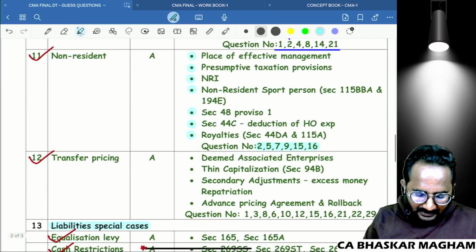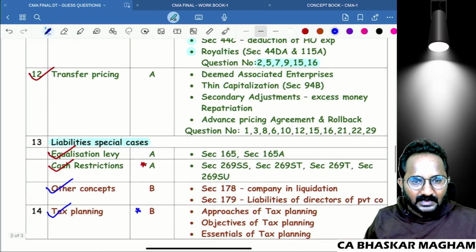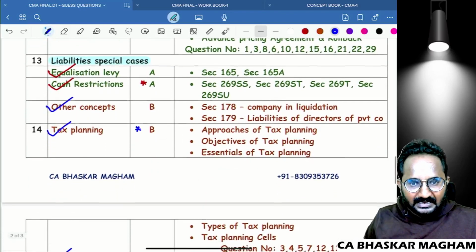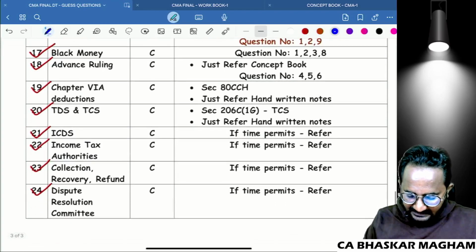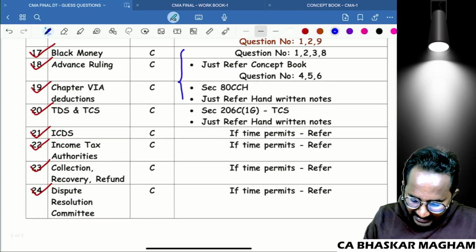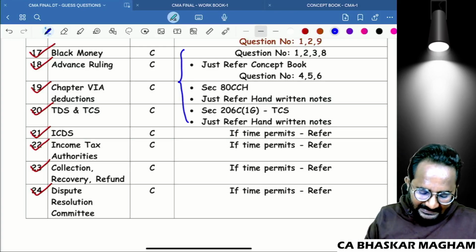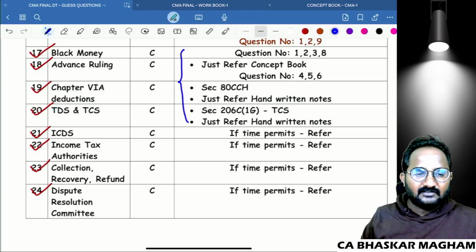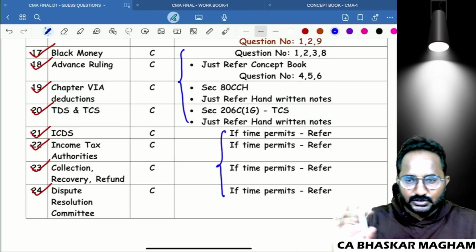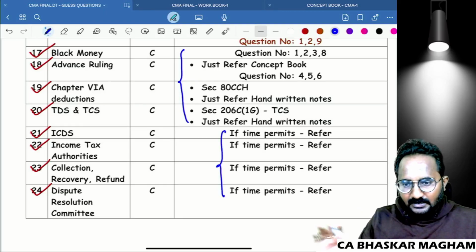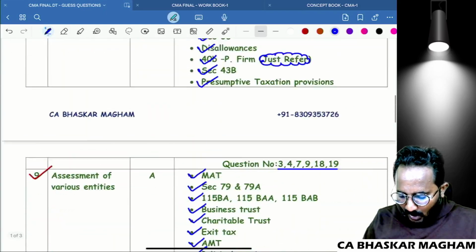If you are observing, the non-resident chapter is also the same, as well as transfer pricing, as well as equalization levy. Next, B category chapters also I have given the concepts. And coming to the C category, for these only I have given some concepts as well as question numbers. So ICDS, Income Tax Authorities, Collection, Recovery, Refund, Dispute Resolution Committee. If time permits, just refer. Otherwise, ignore. No issue. So this is the only thing I want to communicate to all the students.